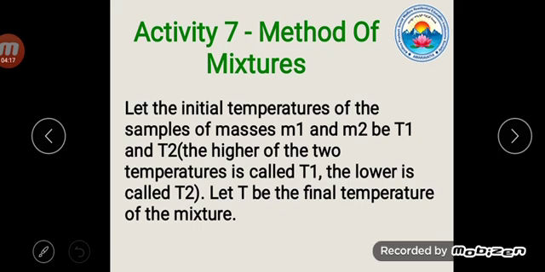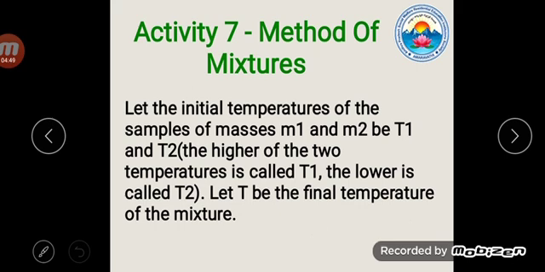In the first beaker, using a thermometer, the temperature is T1, and in the second beaker the temperature is T2, whatever they are. These 2 beakers' water is poured into another beaker, then the temperature is capital T, that is the final temperature.